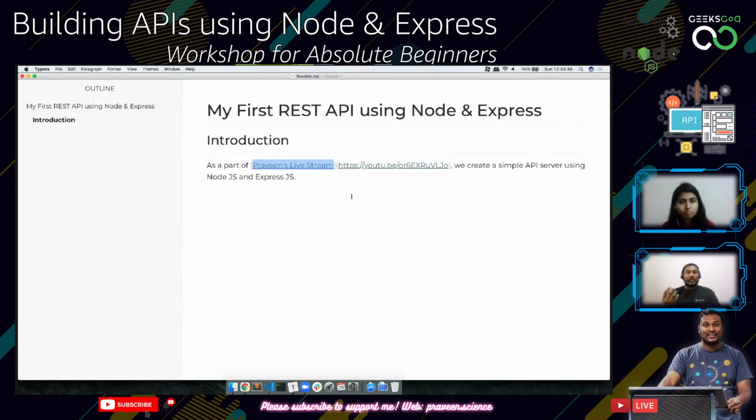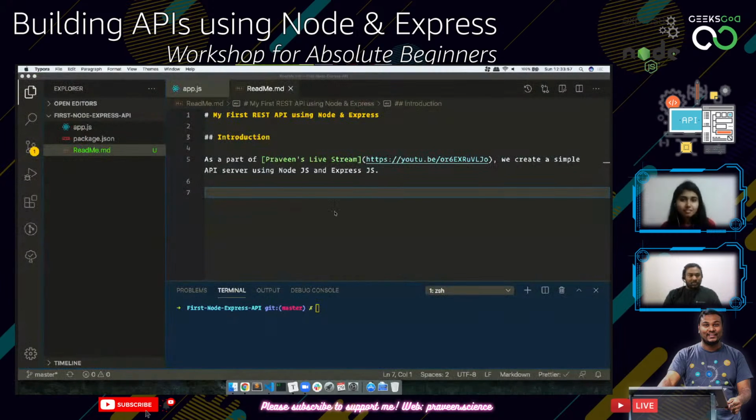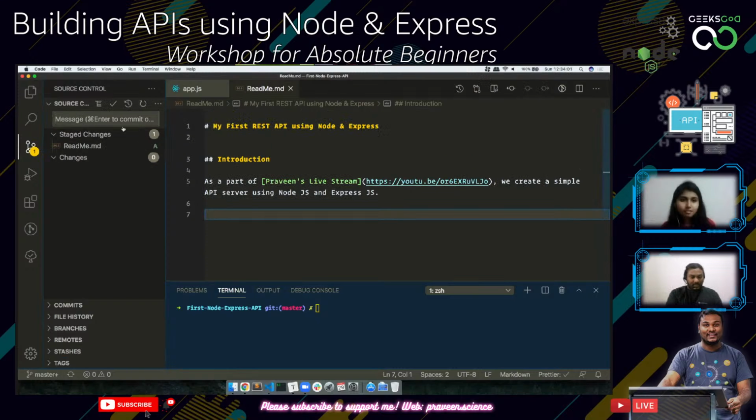HTML means hypertext markup language, which is going to show you rich text in the browser. The same way, if you want to see something human readable, we use markdown, and this is the markdown format. We have got this whole thing saved, and if you open this, it is going to be here. So I'm just going to add this file as well and say, added a readme document.